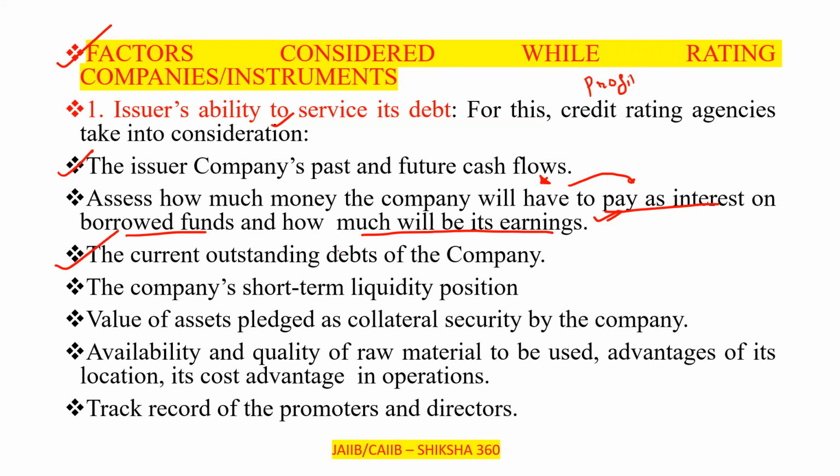Fourth one, that is the company's short-term liquidity position. Fifth one, that is the value of the assets pledged as collateral security by the company.